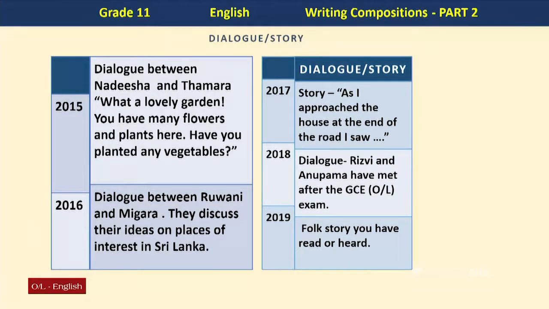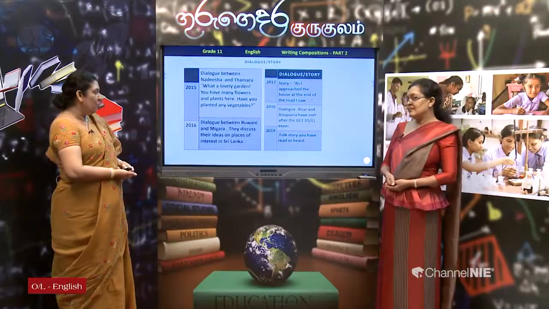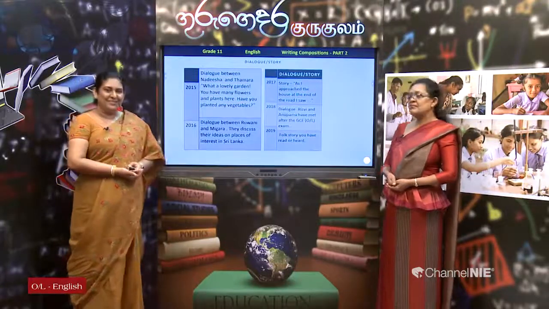In 2017, it's a story, children. "As I approached the house at the end of the road, I saw..." then you have to continue. Yes, in 2018, a dialogue. Drisvi and Anupama have met after the GCE O/L exam, which Miss Nirmala actually discussed earlier. 2019, a folk story you have read or heard.